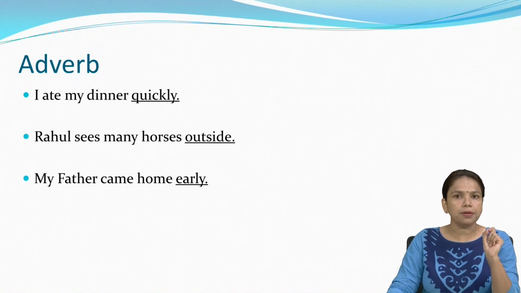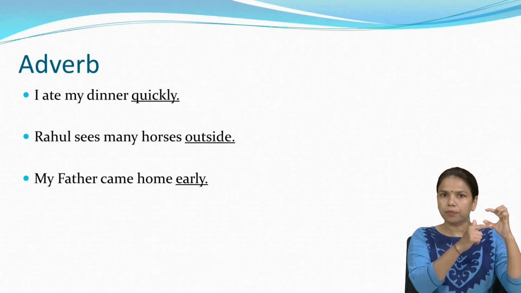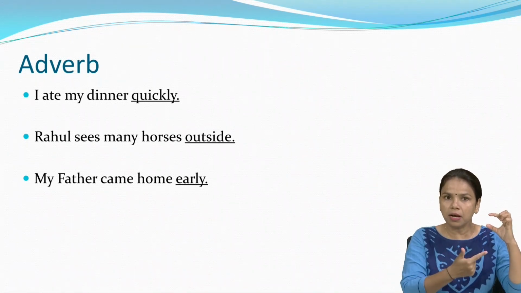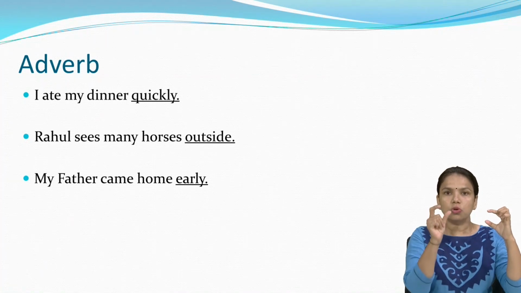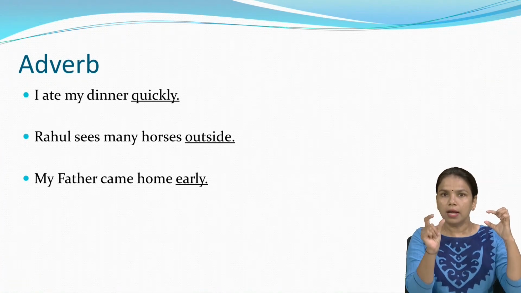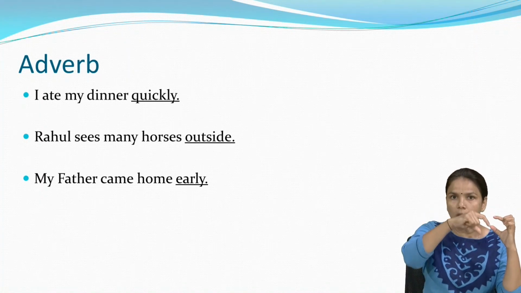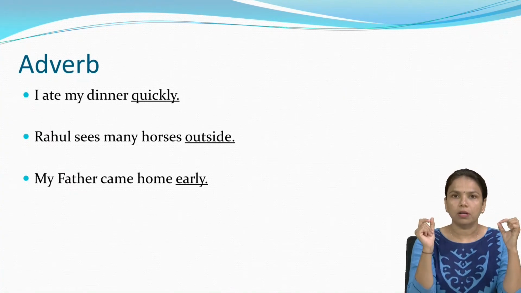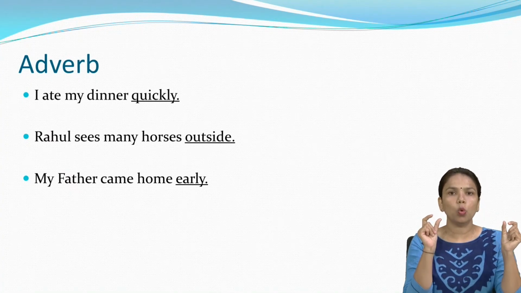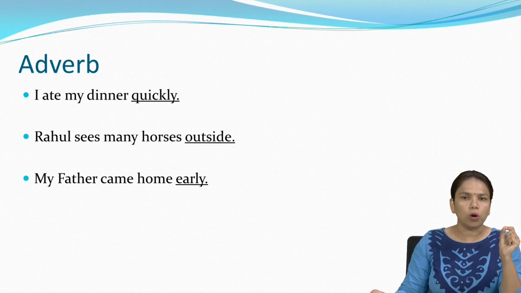I ate my dinner. Ate is the verb. How did I eat my dinner? Quickly, right? So the word quickly describes the verb. It adds something to the verb. So that is why we can say quickly is an adverb.